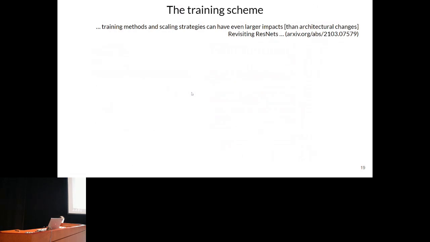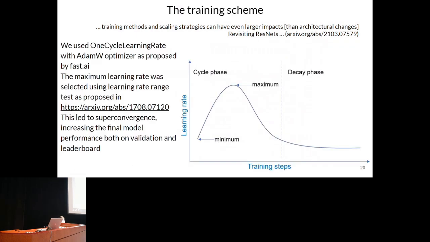Also, from multiple studies, we know it is not only the architecture that matters, but also the training scheme. We tried several modern approaches and found one-cycle learning rate schedule coupled with AdamW optimizer to be the most promising during the preliminary studies. We selected the maximum learning rate for this approach using the learning rate range test described in the original paper by Smith and Topin. As a result, we observed the so-called superconvergence. This approach halved the number of epochs required to train the neural network compared to the other methods, and further increased the model performance.